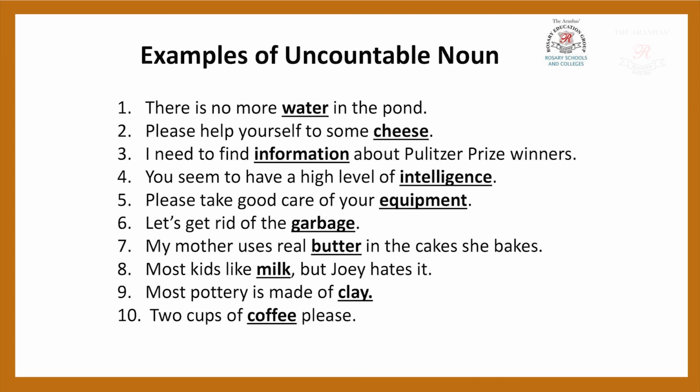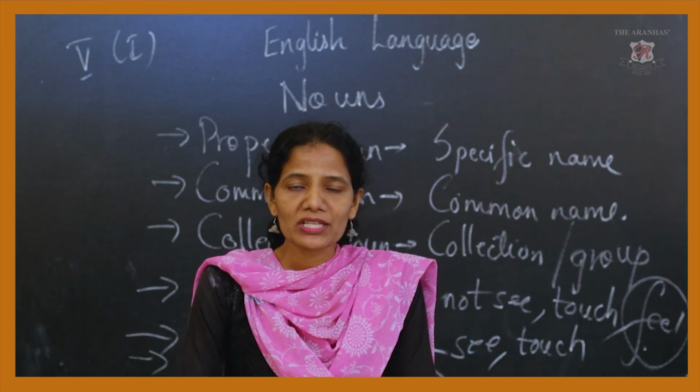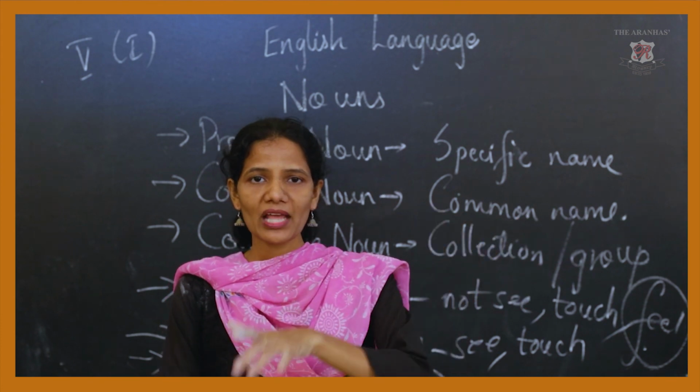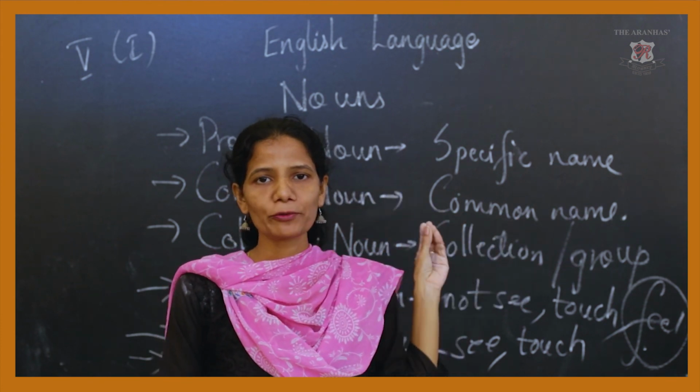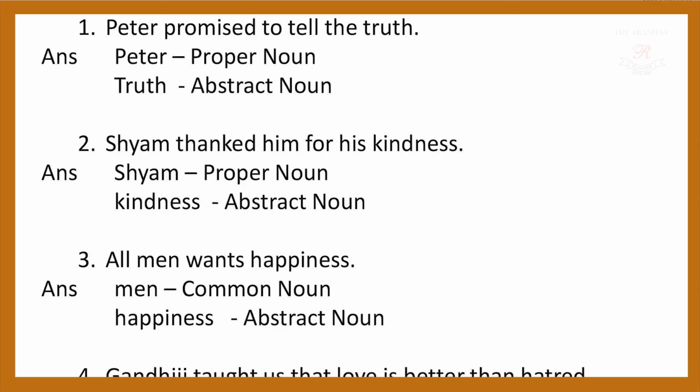Now we will just see, identify the nouns and its type. We will go through the examples where the sentence is given and we have to pick out the nouns and try to identify its type. First one, Peter promised to tell the truth. Here Peter is the proper noun and truth is the abstract noun. Why is truth the abstract noun? Because we cannot touch it. Second example, Shyam thanked him for his kindness. Shyam here is a proper noun and kindness is the abstract noun.